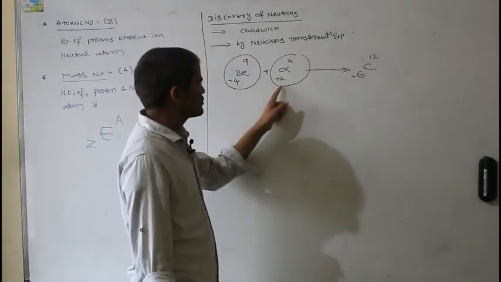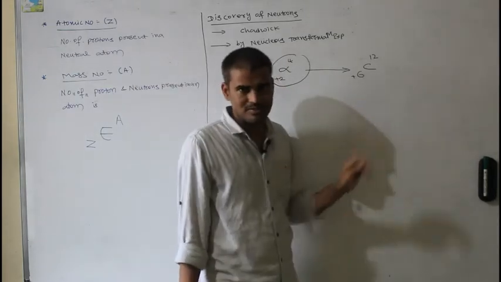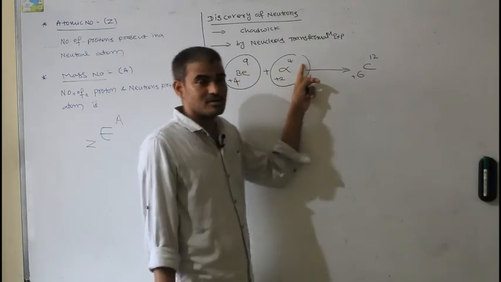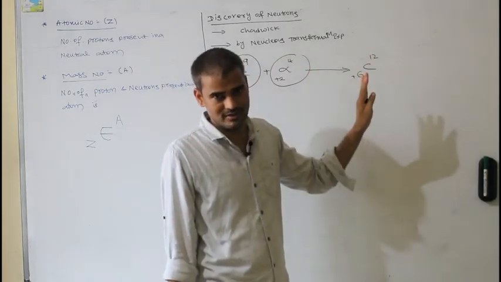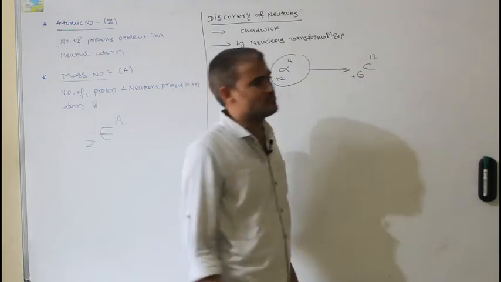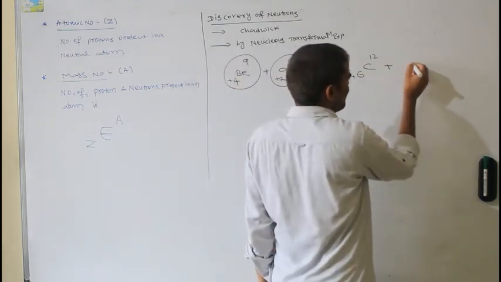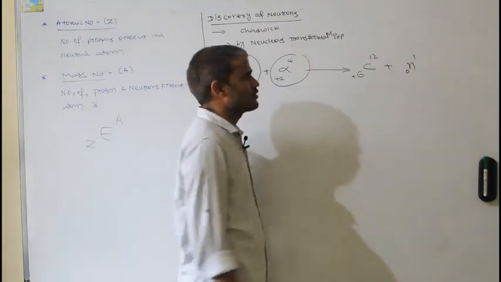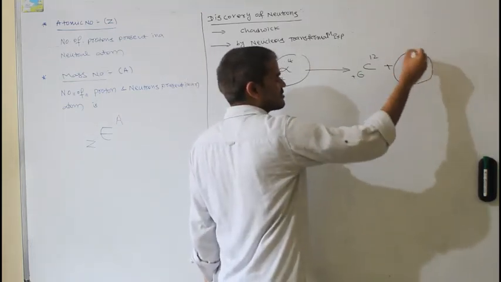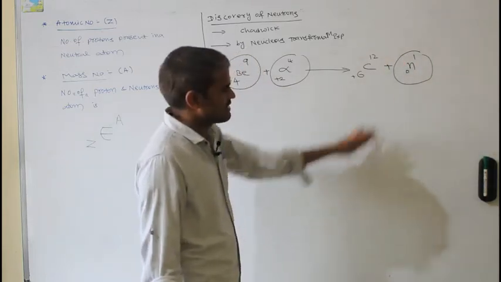Look, 4 + 2 charge became 6, not a problem. But 9 + 4 is supposed to be 13, while only 12 has come. One unit of mass is missing. That one unit of mass has come out as some unknown particle.